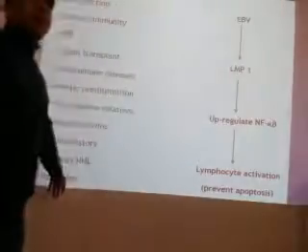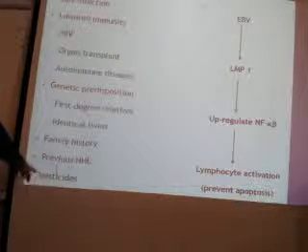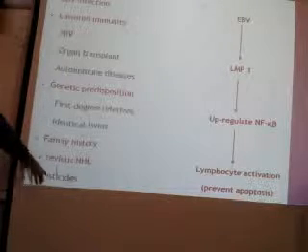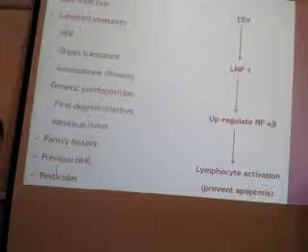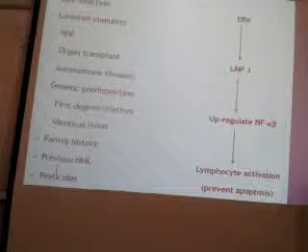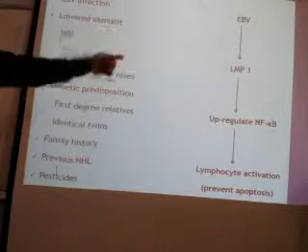Then use of pesticides, sprays used to kill insects, can also give rise to Hodgkin's lymphoma. So how does the EBV act now? This is the pathogenesis. I will show you another diagram also.